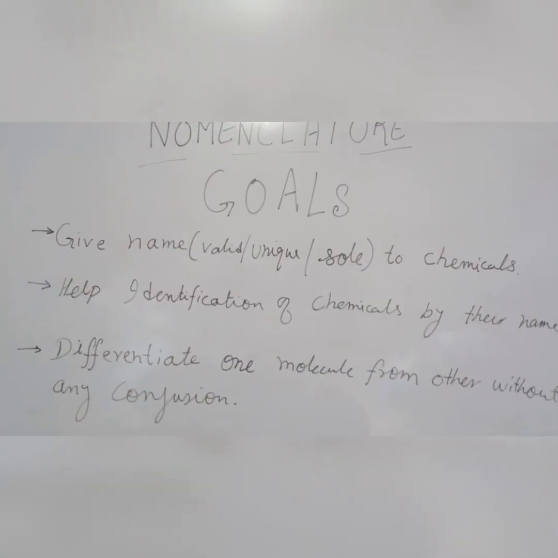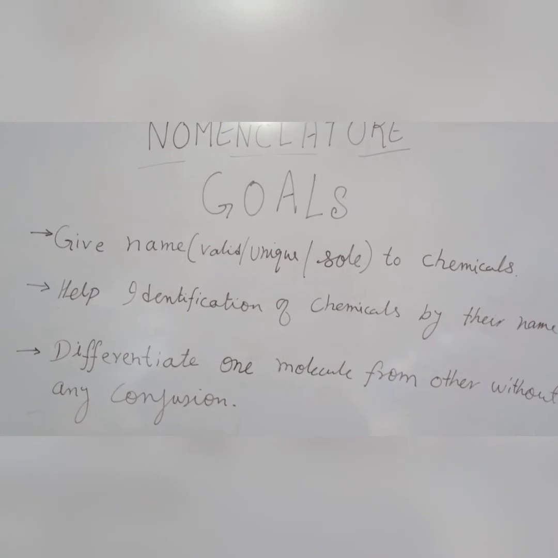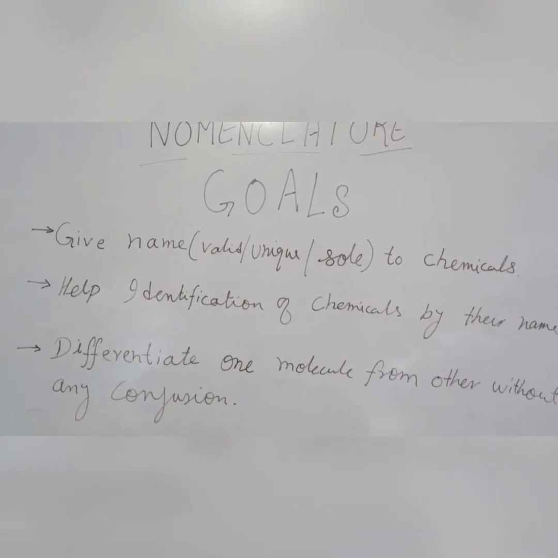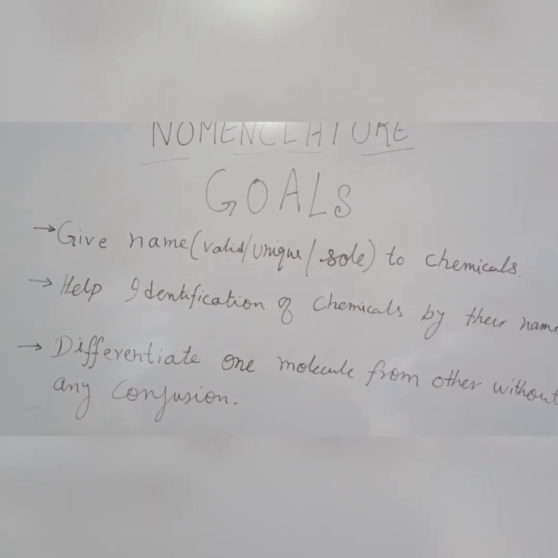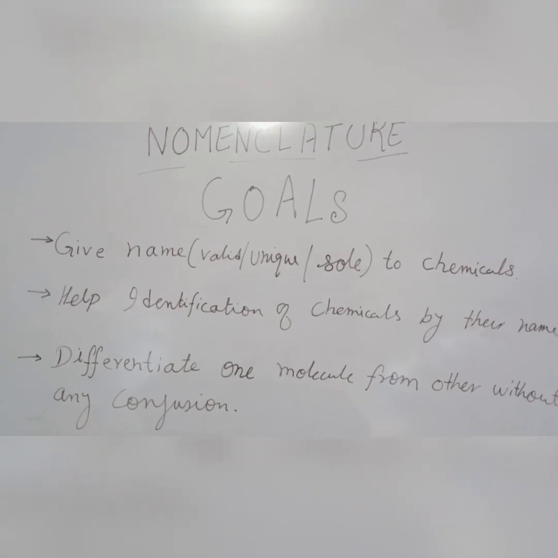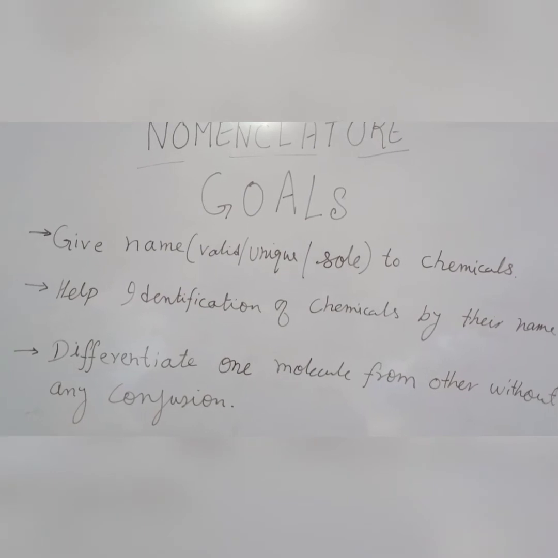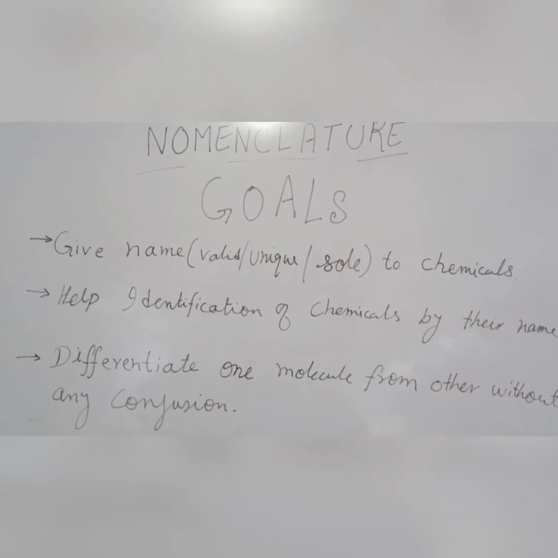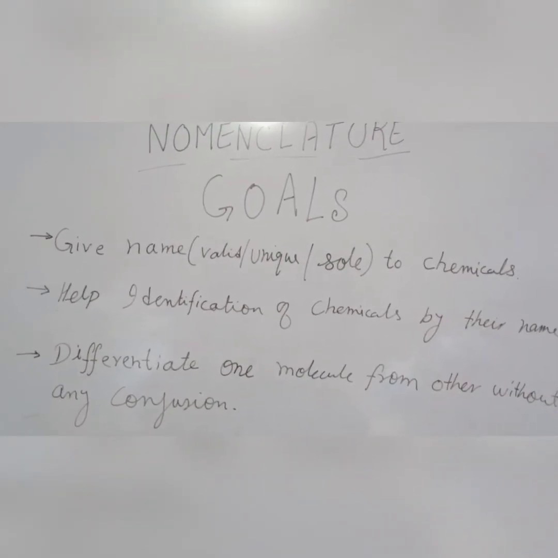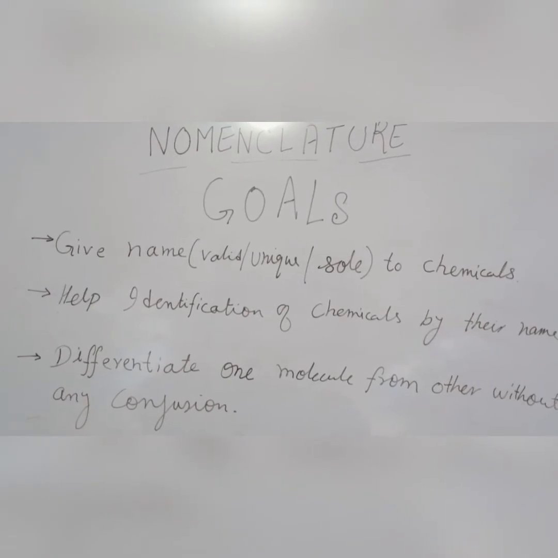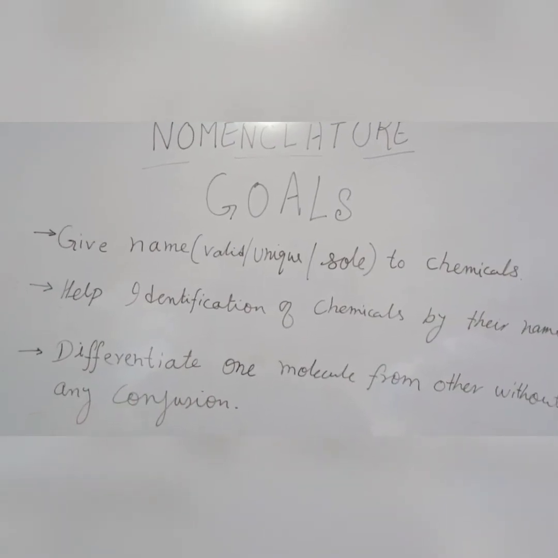Once we follow that rule, whatever name is given to the chemical is automatically valid, the name is a unique one, and it is the sole name given to the chemical. So this is the very first important characteristic of the nomenclature.